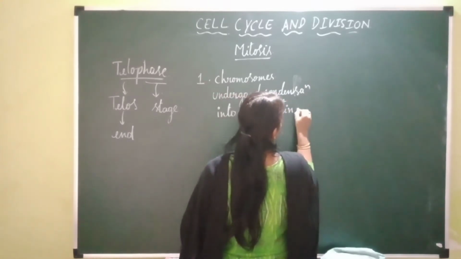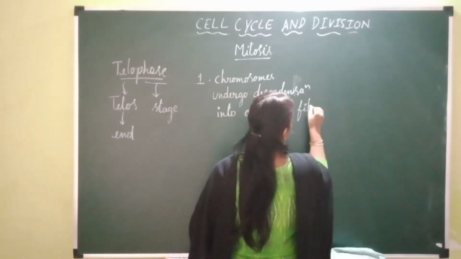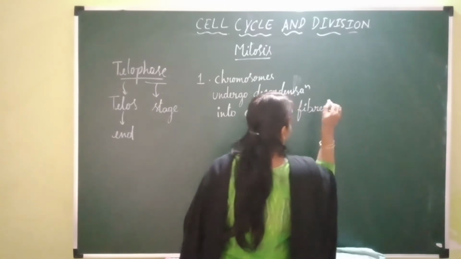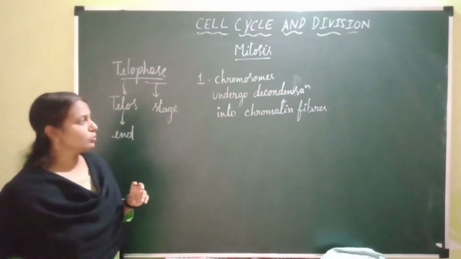That means chromosomes have lost their identity. No more will they appear as chromosomes.